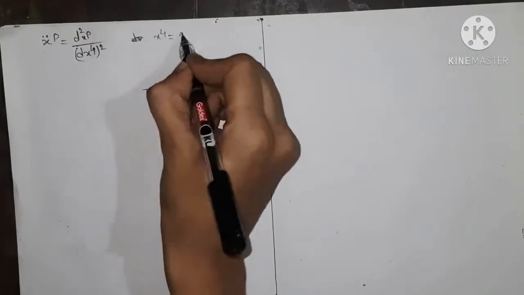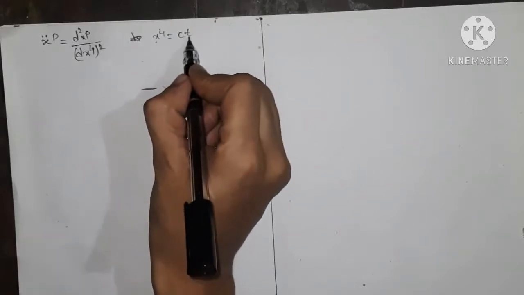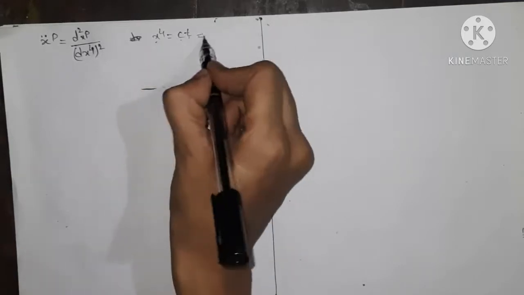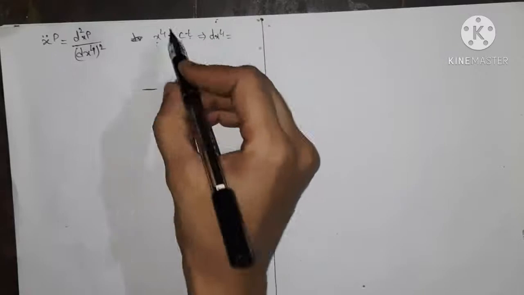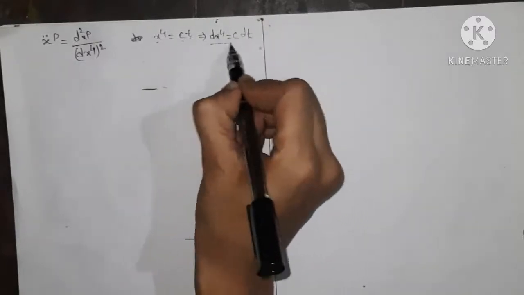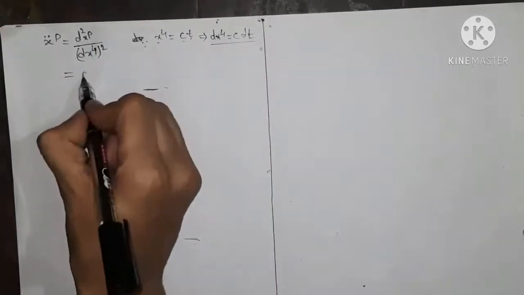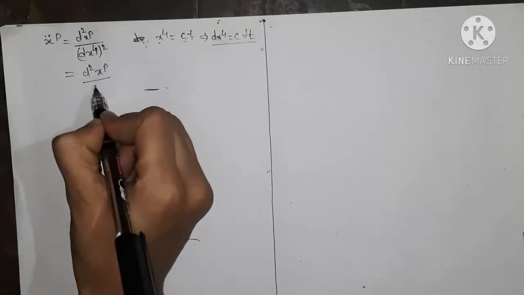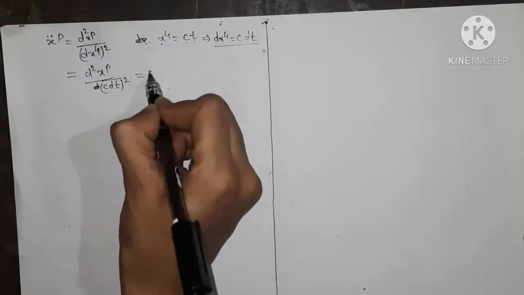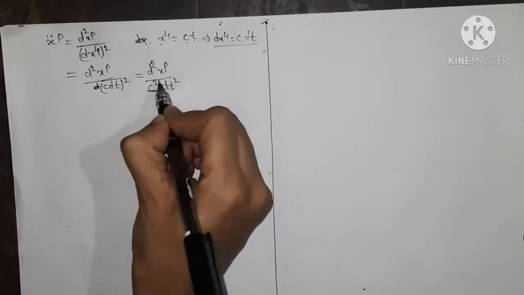Since x4 is nothing but c into t, that is, our fourth coordinate is not only the time coordinate but we multiply it by c, what is dx4? Taking the derivative, as c is constant, dx4 is c into dt. We substitute the value of dx4 here, so we get d2 xp upon c square dt square.